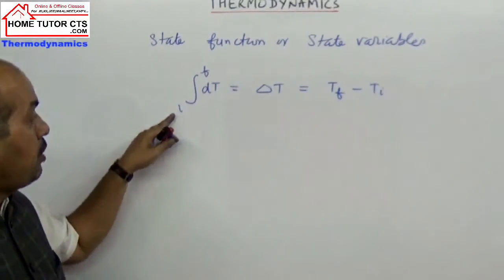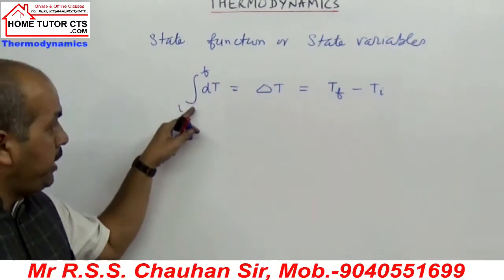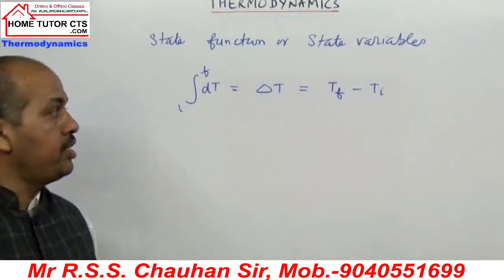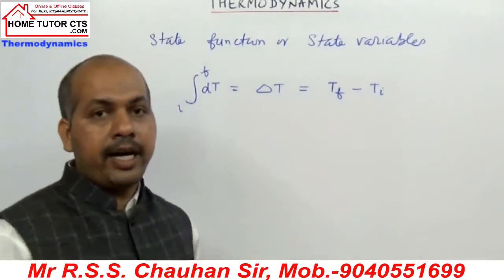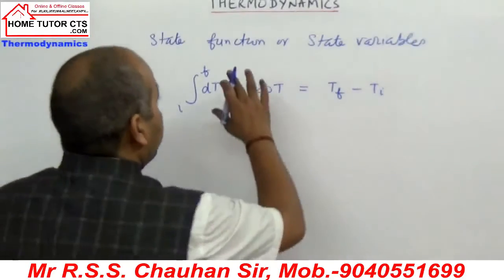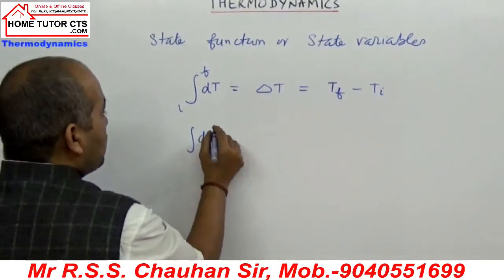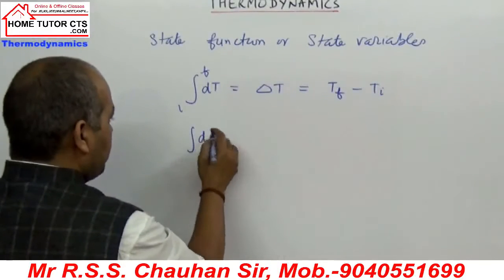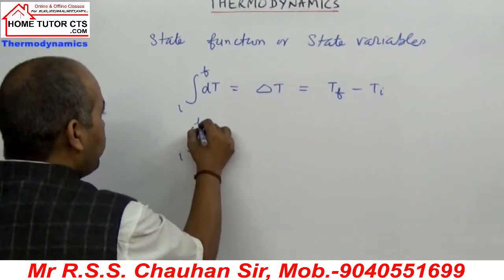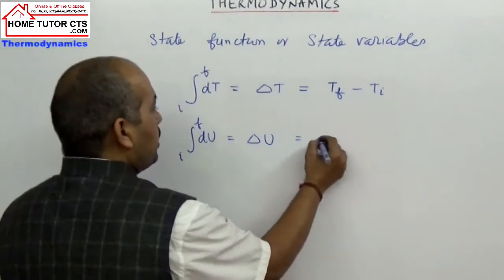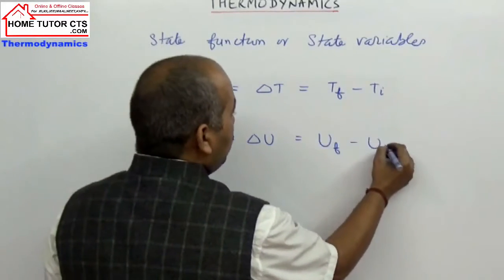So it is called a state function. Similarly, dU is the change in internal energy. If I define the initial to final states, it is delta U, which is U final minus U initial.